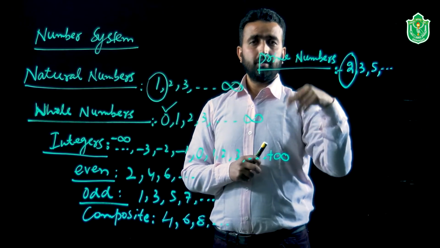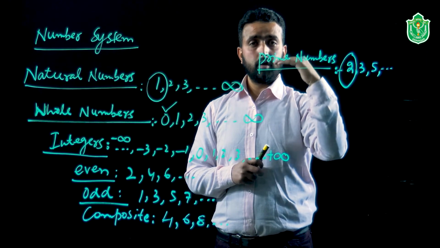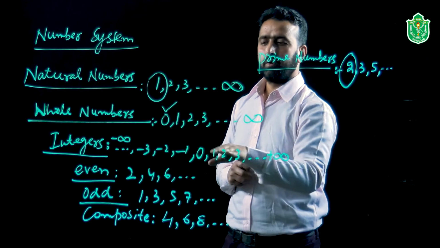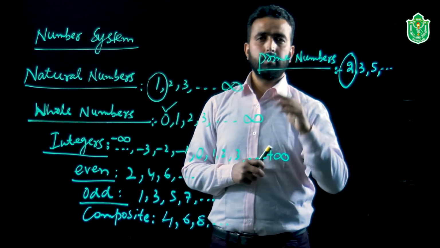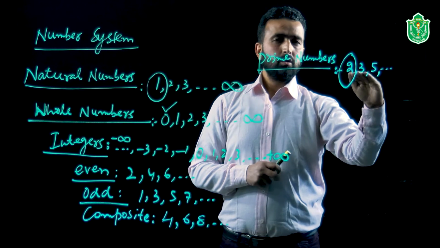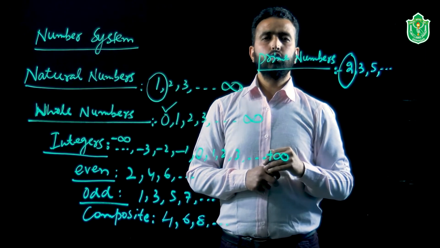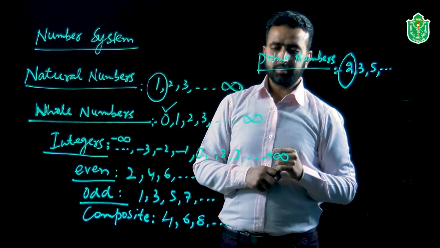You must think that when you use the word prime, it means having only 2 factors. Among the even numbers, 2 is the only number which has only 2 factors, the number 2 and 1. These sort of numbers satisfy the property that they have only 2 factors, the number and 1. These are the prime numbers.